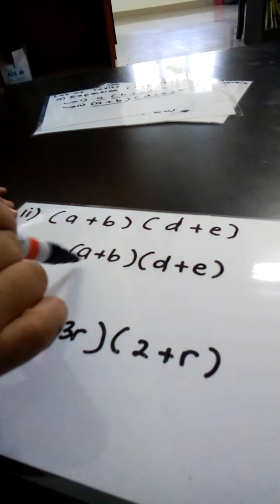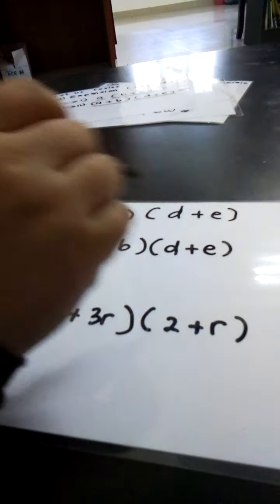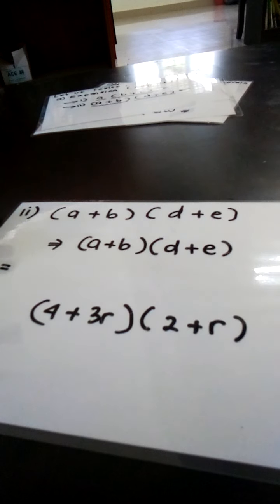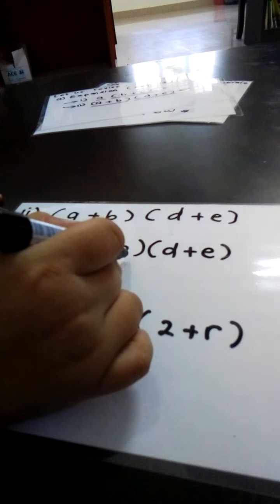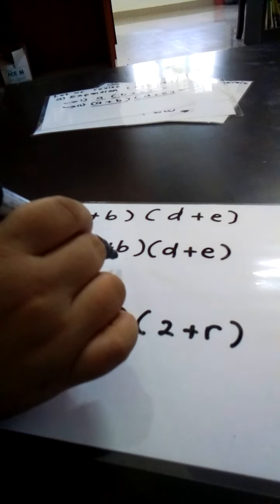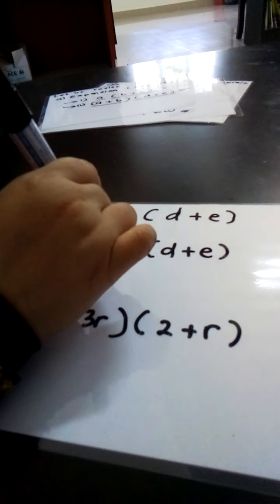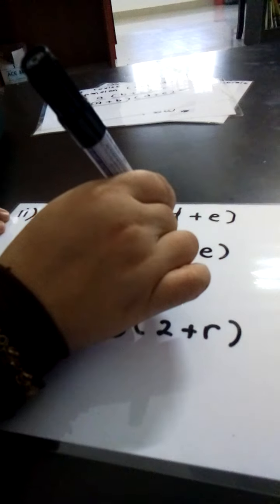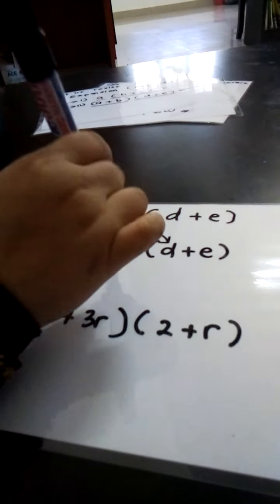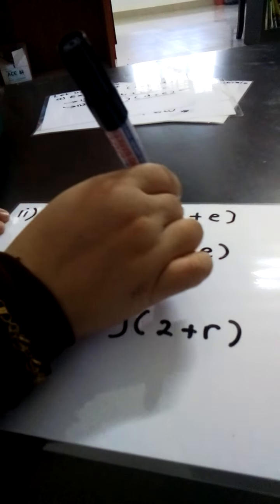So it's the same question. It's still the same thing. There are two items here. It must be multiplied by the second bracket with both items. For example, we do one by one. So A times D, and then A times E.